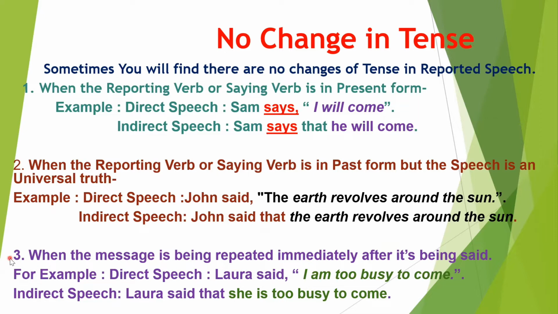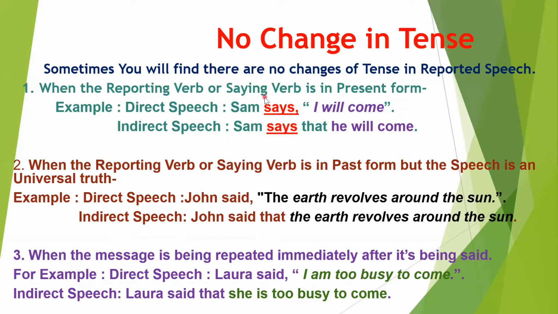See the third example. When the message is being repeated immediately after it's being said. See the example? Laura said, I am too busy to come. She just said it right now. And that moment, another person is reporting whatever Laura said with his or her own words. She is saying, Laura said that she's too busy to come. So when you are repeating the same thing immediate after the person said, that time also we don't make any changes for the tenses.